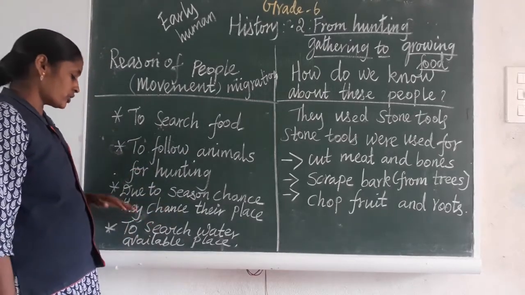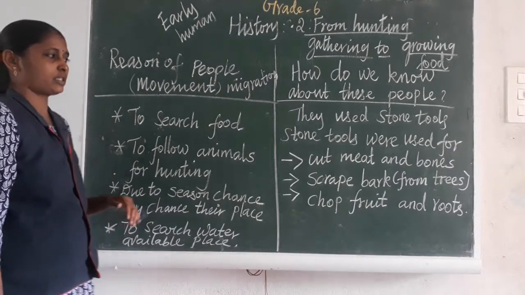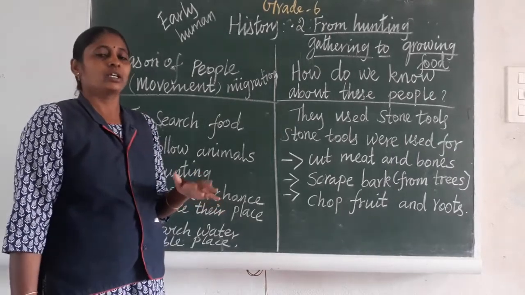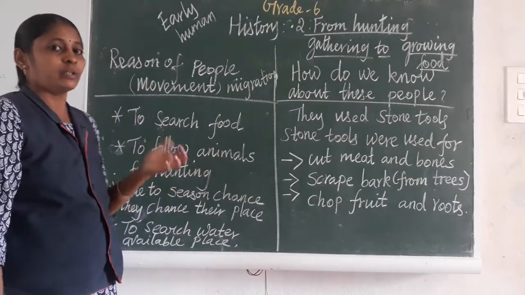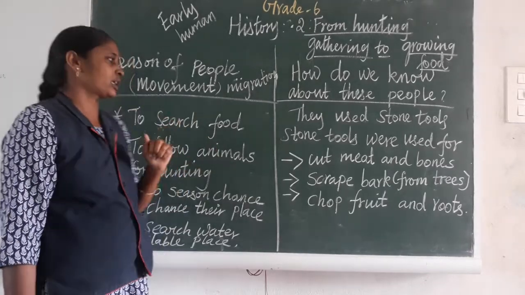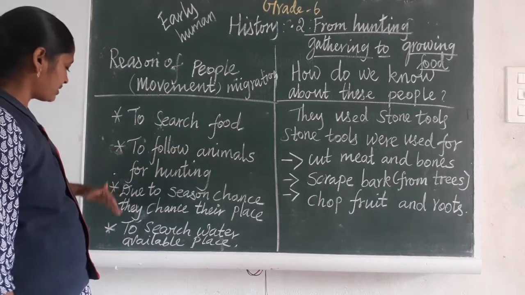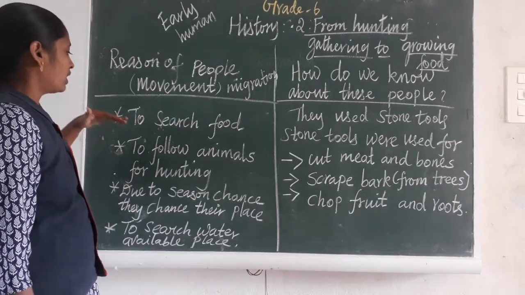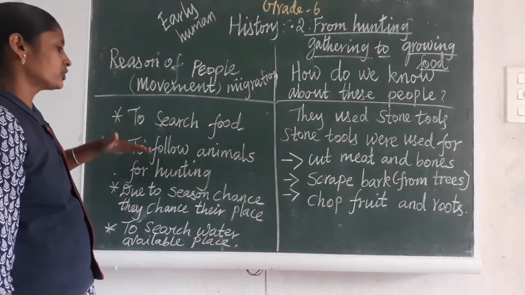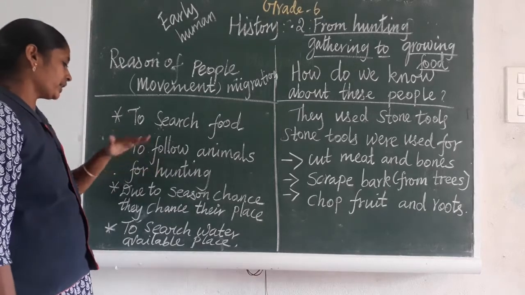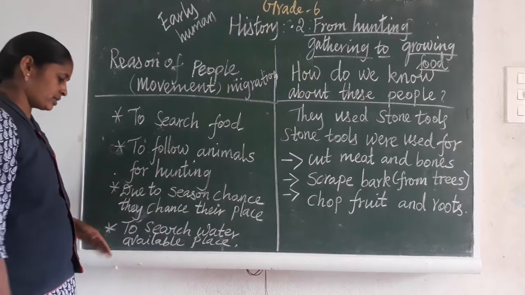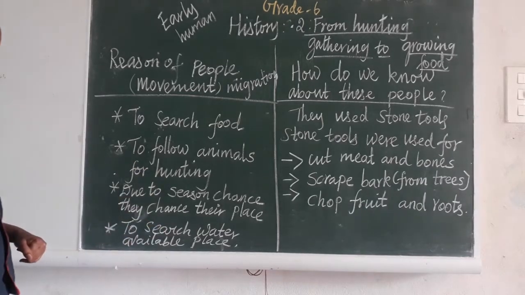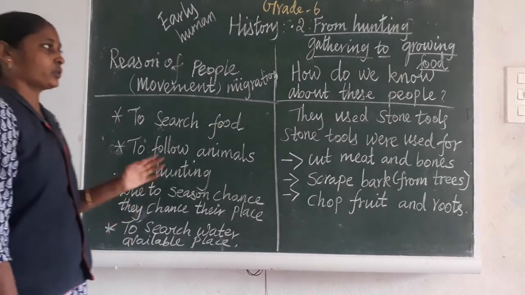And to search for places where water is available. Water is very important, so where water is available, in that place people preferred to stay. So these are the reasons: to search for food, to follow animals for hunting and gathering, due to season change, and to search for places where water is available.